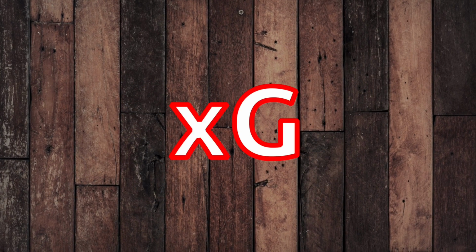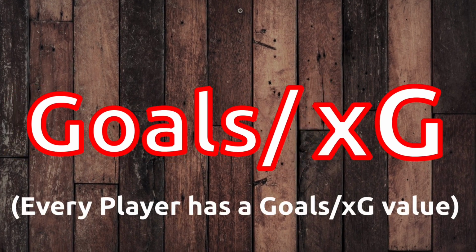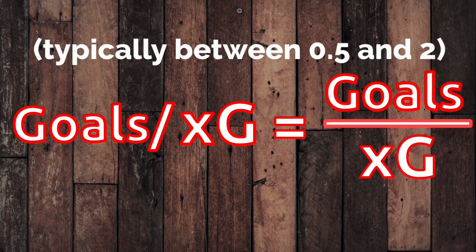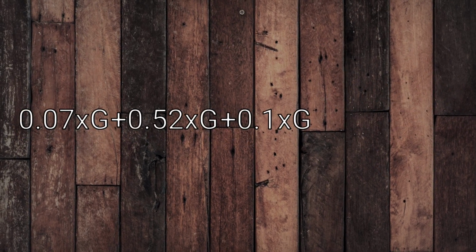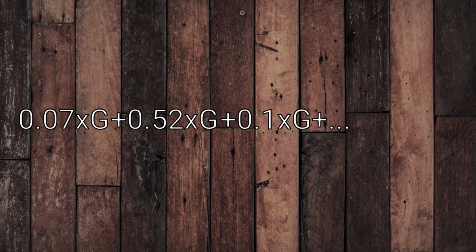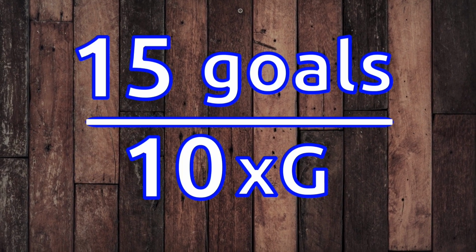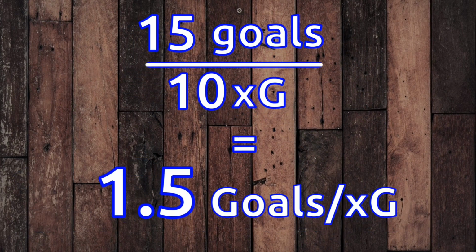So, how does XG show a player's ability to score goals? The answer is, it doesn't. Goals per XG does. Goals per XG equals goals divided by XG. For example, the sum of all XG values of every shot a player took in one season is 10, and that player scored 15 goals in that season. He has a goals per XG rate of 1.5.